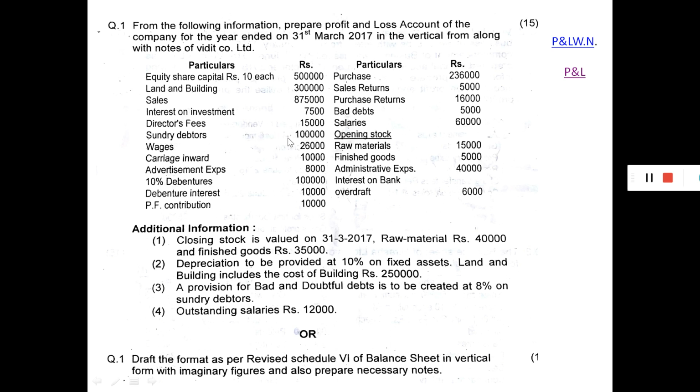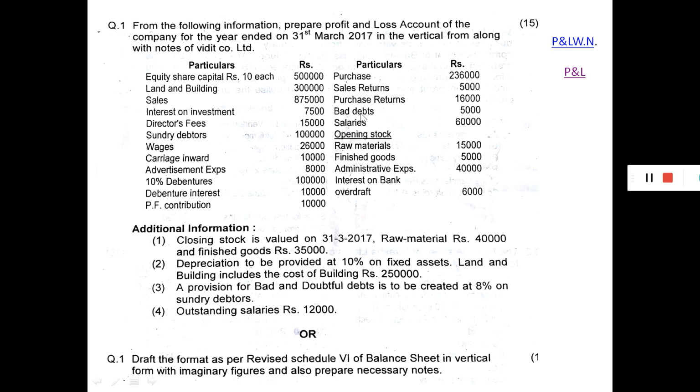Sundry debtors is given as rupees 1 lakh. So here are the adjustments that we have to consider. Adjustment number 3: provision for bad and doubtful debts is to be created at 8% on sundry debtors. 8% on rupees 1 lakh means 8,000 rupees, which we consider as bad debt reserve. And bad debts of rupees 5,000 is given.